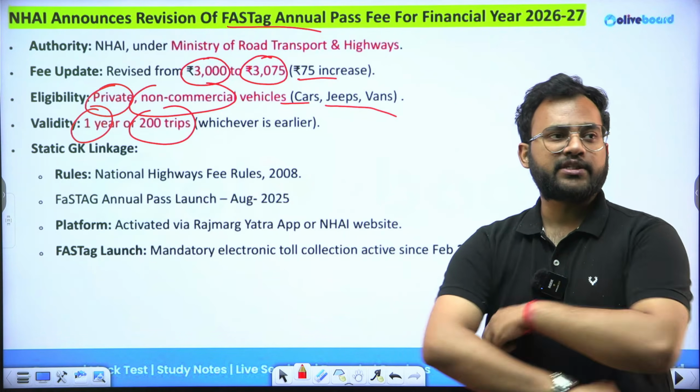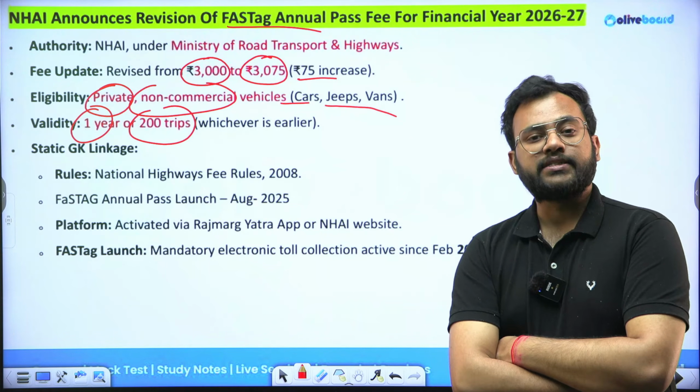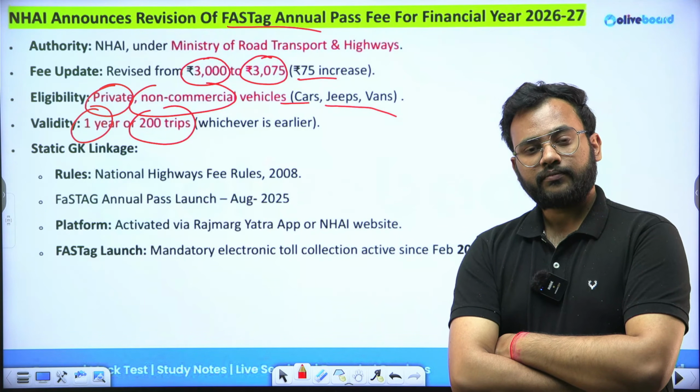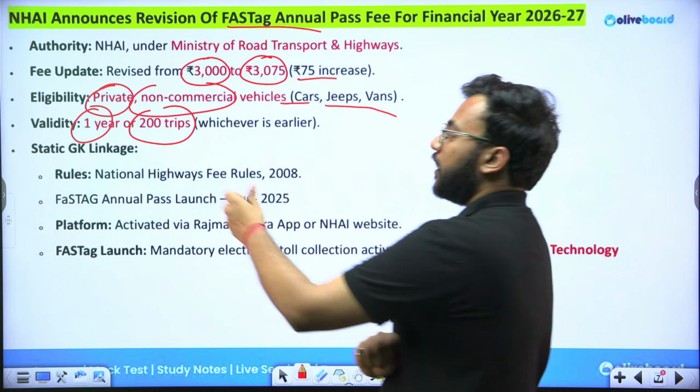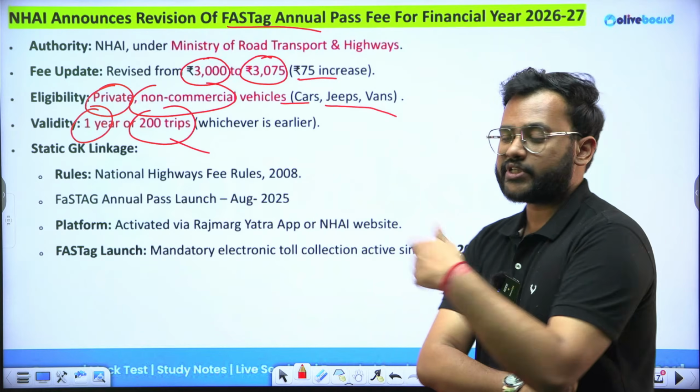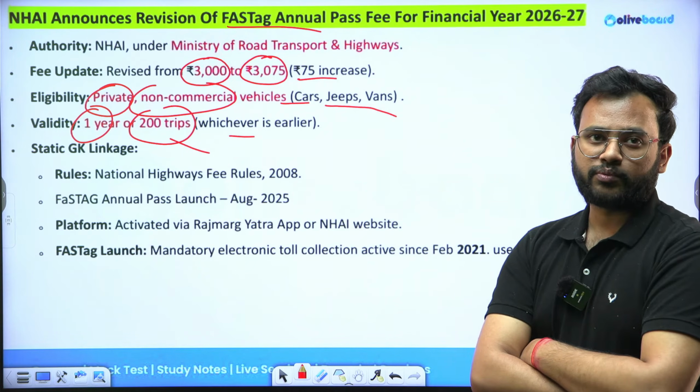So you're supposed to pay this toll, all right? So if you are traveling all 365 days of a year, then it is not applicable as an annual pass. It will be only available for the first 200 trips, whichever is falling earlier, whether it is 1 year time period or 200 trips, whatever is earlier.